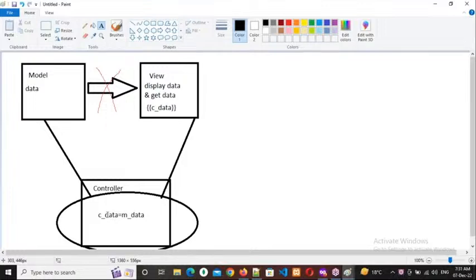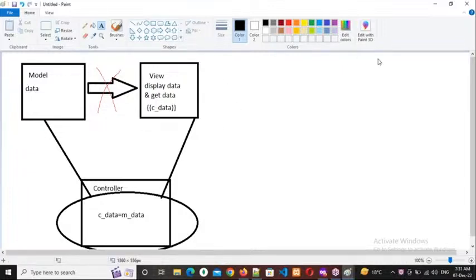And this controller data I can print in the view page. Whatever variable you declared in the controller, that particular variable only you can print in the view page. Remember this point. Clear, everybody? Yes, sir. Right.